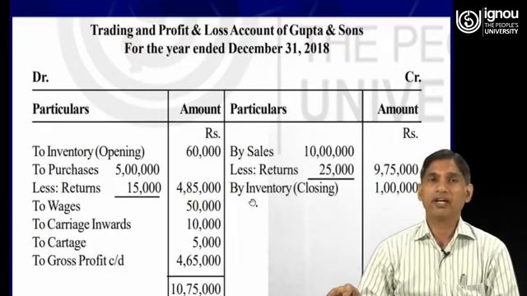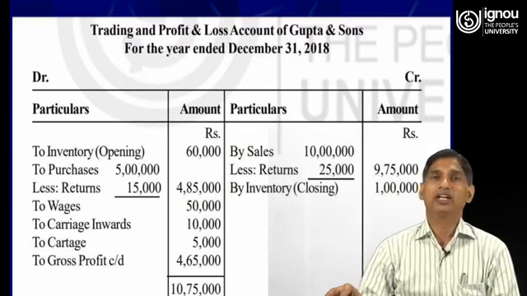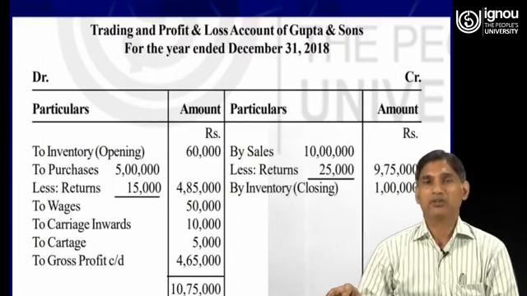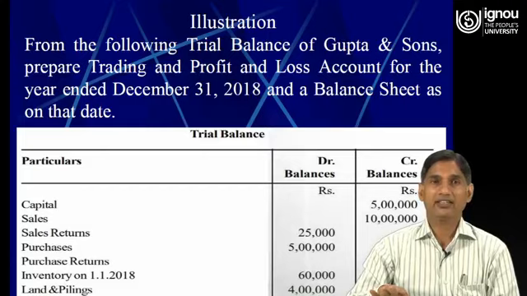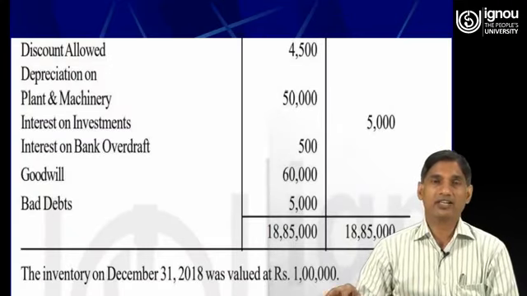Then by closing stock, the amount which could not be sold off up to the end of that particular financial year. The closing stock is given outside the trial balance. So you can check that it is provided outside the trial balance.